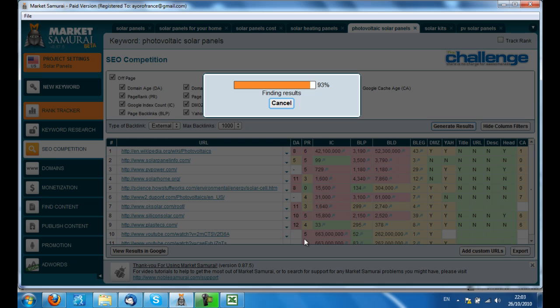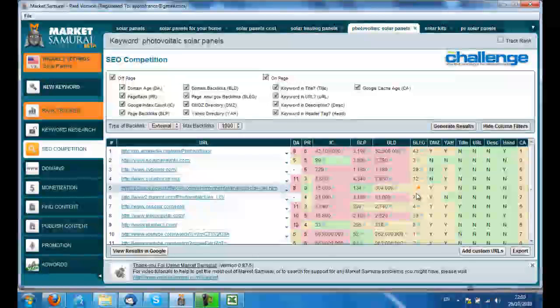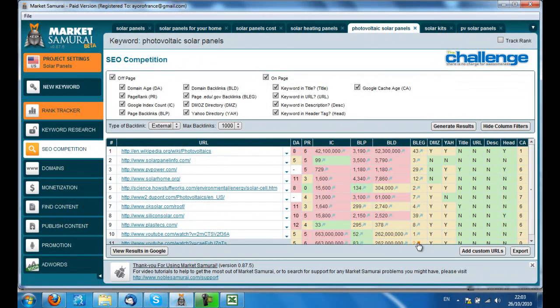Wow, so that's a lot higher. Look at the page rank: 6, 5, 6, 5, 1 at 0. Lots of educational, so obviously that looks like a real educational market. Probably very hard to get into because they've got all these backlinks from educational and government websites.